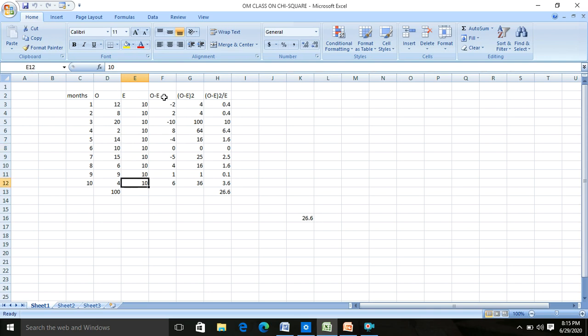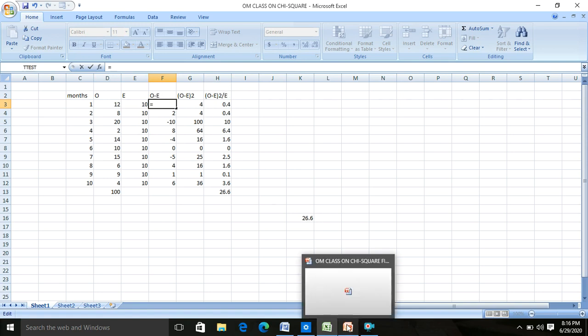So observed minus expected is O minus E, minus 2. In this case, how do you calculate it? Suppose I go to do it here and I want to show it to you, what you do, give an equal to sign, you have to find O minus E. Why do you need it? Because you know the formula of chi-square is summation Oi minus Ei whole square upon Ei. You have just seen it from this.